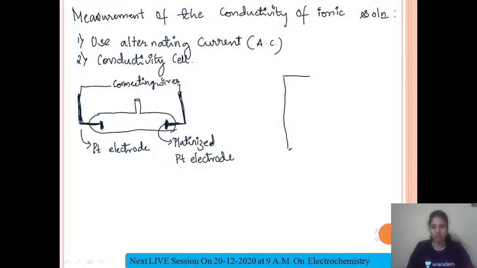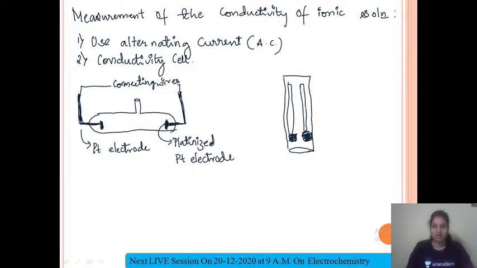Second type of conductivity cell, it is in this form. Here also we have two electrodes, and on the bottom we have this platinized platinum electrode which increases the surface area and provides better results and better conductivity.